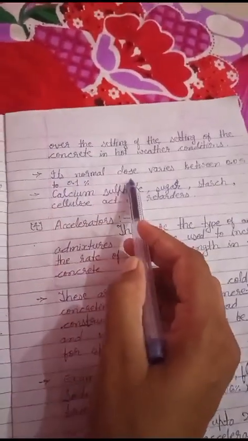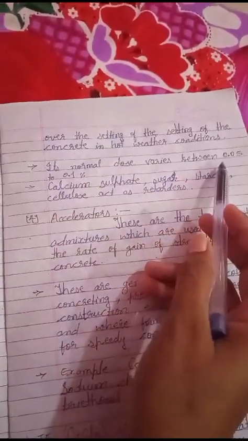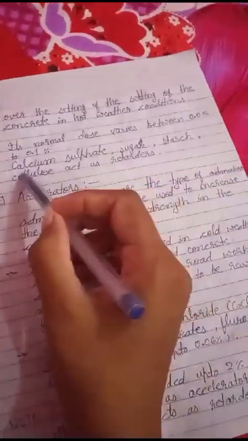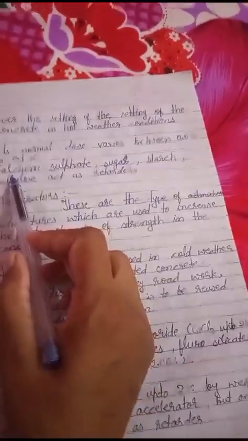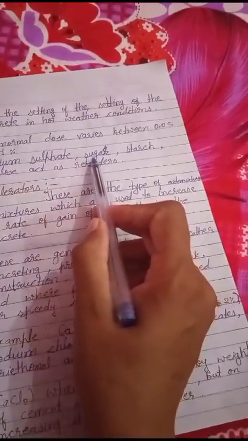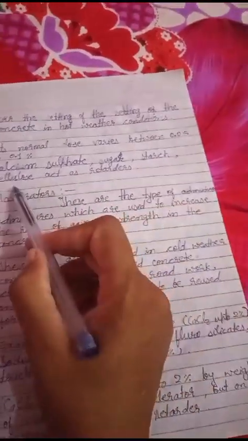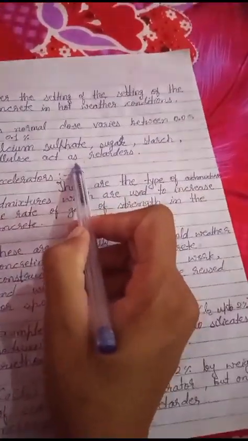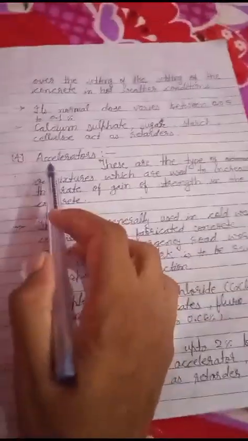Its normal dose varies between 0.05 to 0.1%. Calcium sulfate, sugar, starch, cellulose act as retarders.